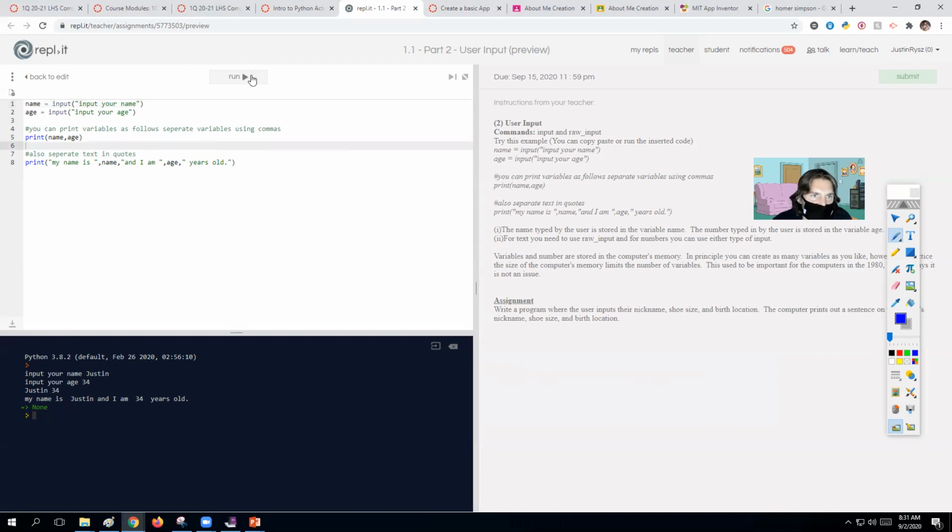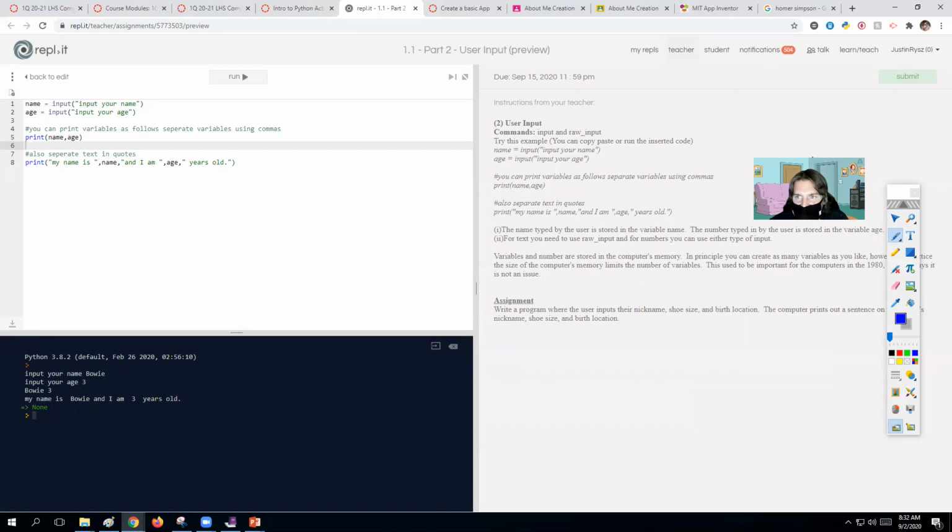So if I run this program again, input name, if I type in anything for name, like Bowie, and age 3, it's going to save the word Bowie as the variable name, and it's going to save the number 3, or actually the word 3, as the variable age. And so when we get to step 5 here, remember step 4 is commented out, so we won't have to worry about it. Step 4 prints the name Bowie, and then the age 3.